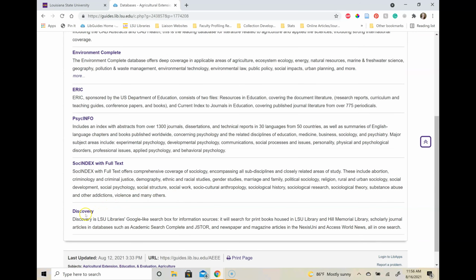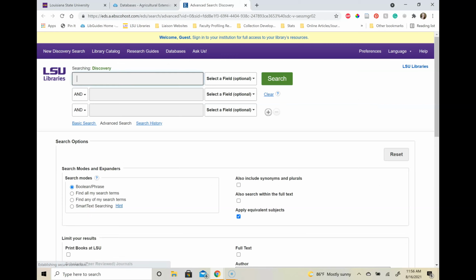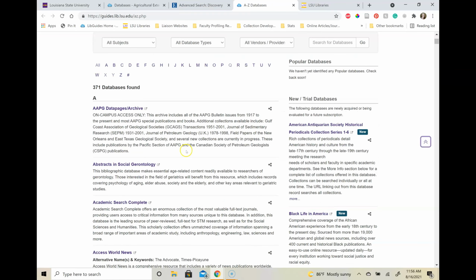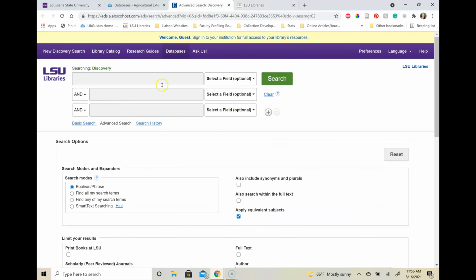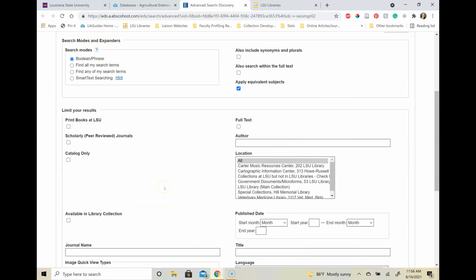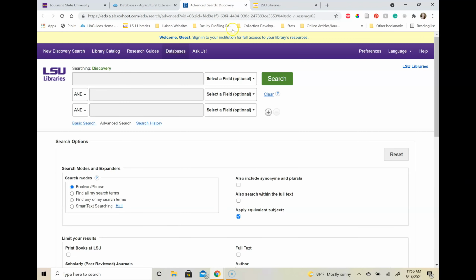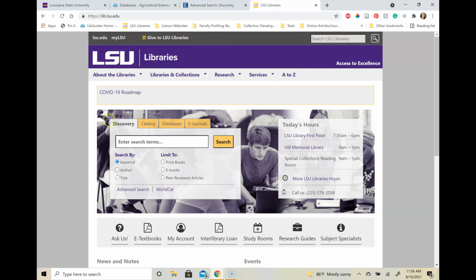I'll do a quick demo search in Discovery. This Discovery database is what we call a federated search, which just means it searches a lot of other databases. This is a good starting place if you're just trying to figure out what's out there. This is also the main search on the front page of the library's website.